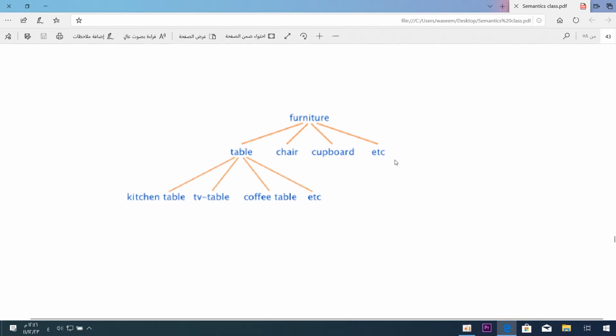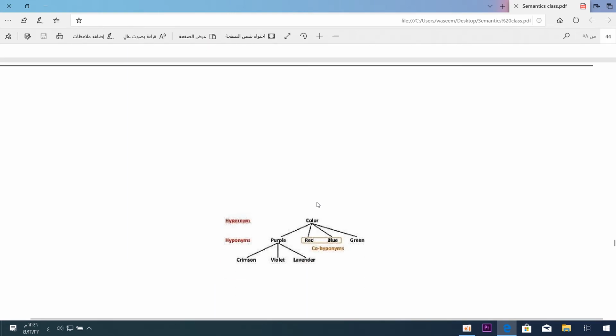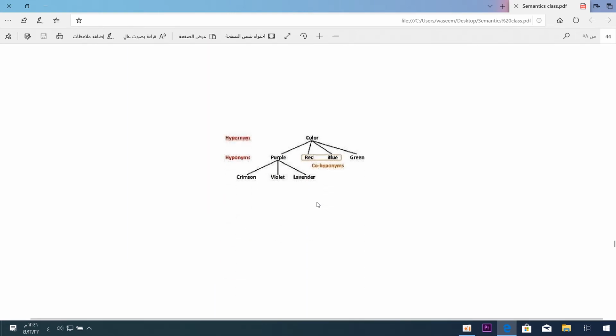So kitchen table, TV table, coffee table are included in the term table. Armchair, sofa, stool are included in the word chair, and so on. If you're teaching the word cupboard, you have to say it is a piece of furniture. So once again, this narrows and limits students' thinking about new items in the classroom.